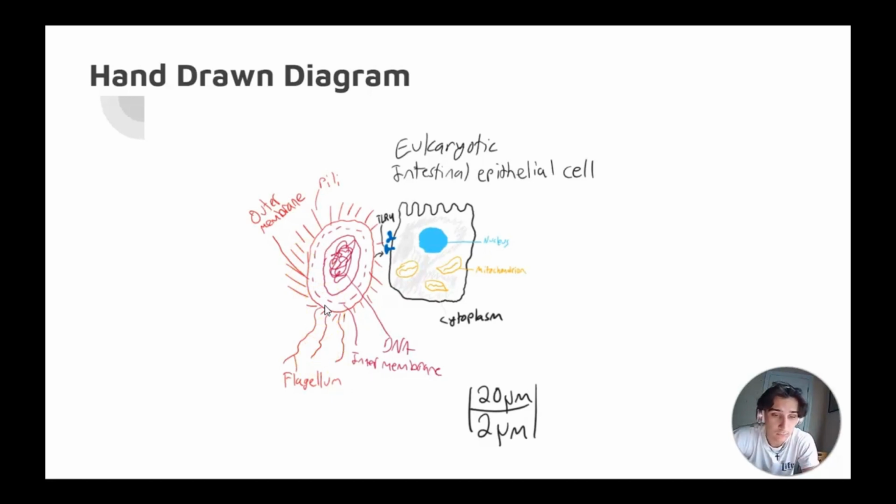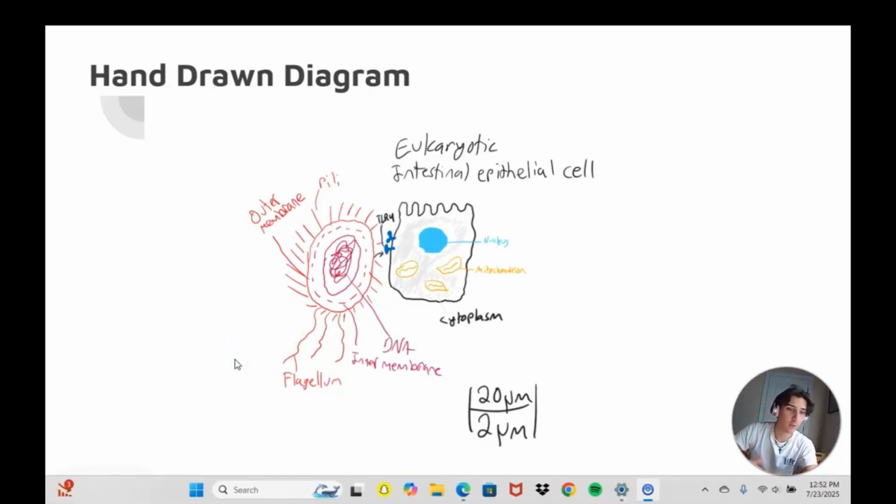And so what it does is the LPS, which is the lipopolysaccharides, are recognized by the TLR4, the toll-like receptor, on the surface of the eukaryotic cell. This is a key immune detection event. Then the TLR4 activation triggers an immune response in the eukaryotic cell. Signals are sent inside the cell into the cytoplasm and potentially the nucleus. And this may lead to the production of inflammatory molecules or antimicrobial peptides to fight infections.